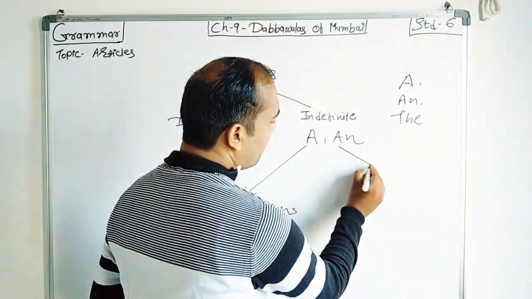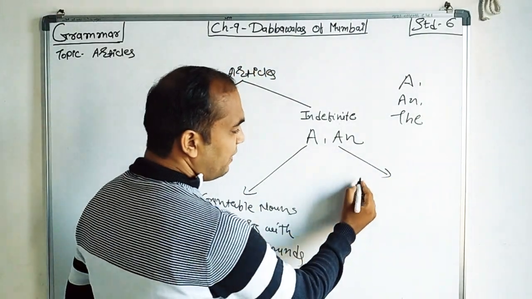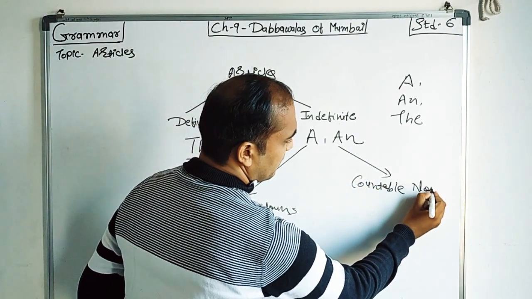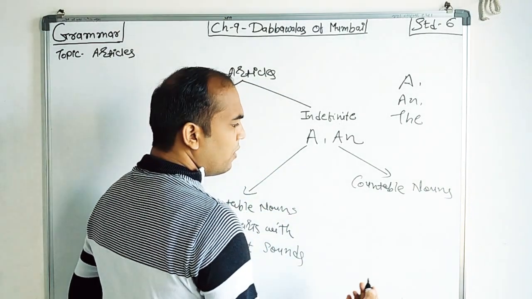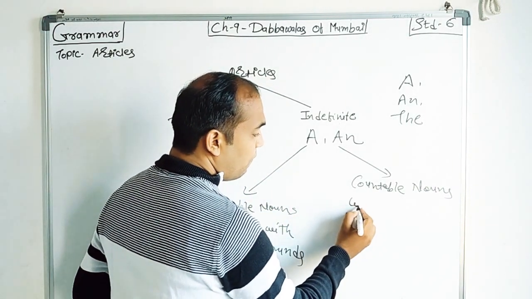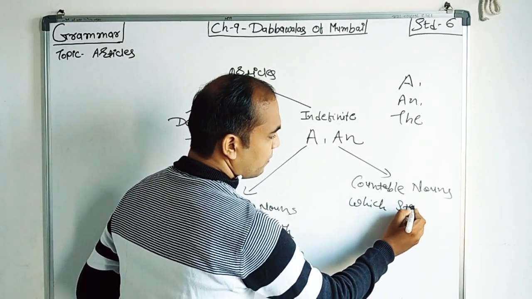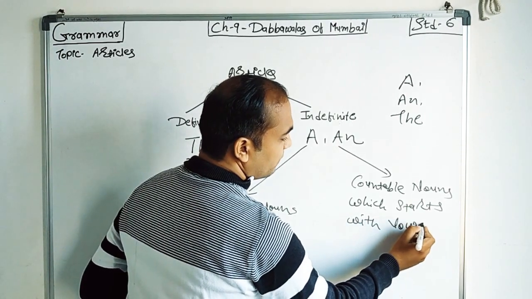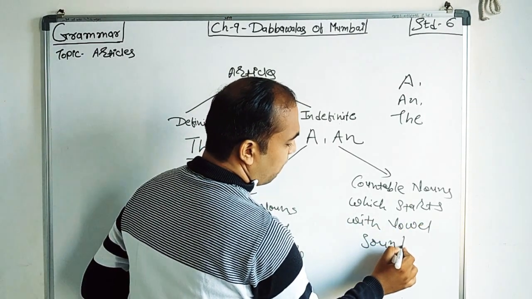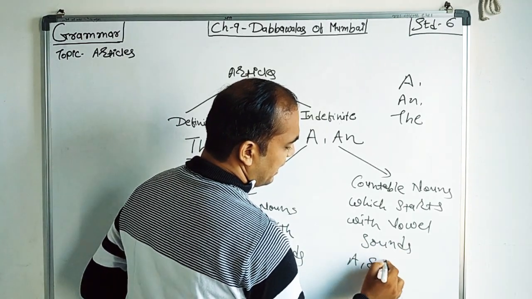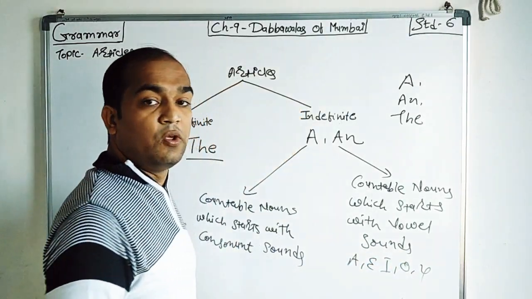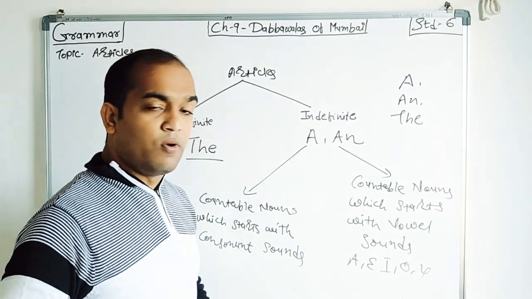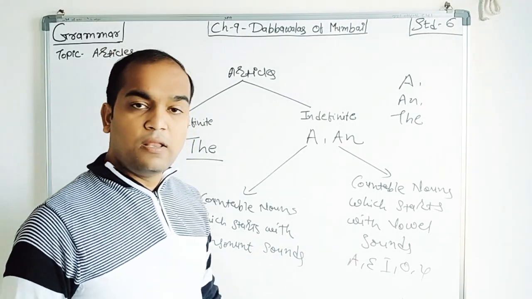While an, the same, we can use with countable nouns which start with a vowel sound. Which sound? Vowel sound. It means A, E, I, O and U. These are the vowel sounds. So we can use an with countable nouns which start with a vowel sound.